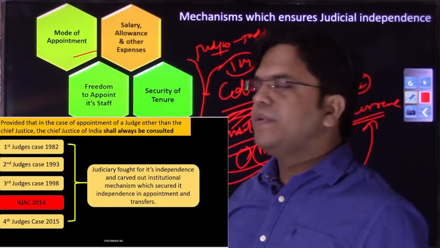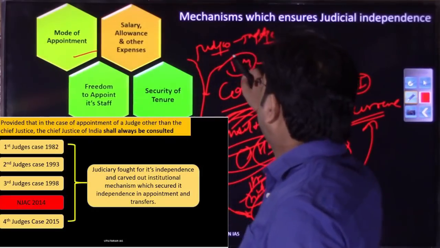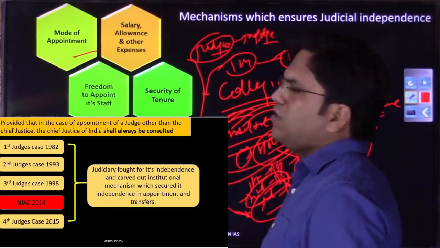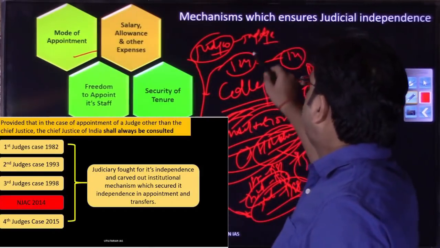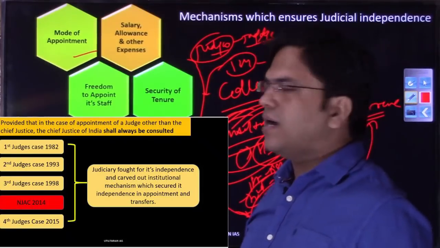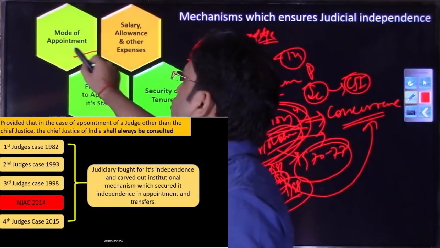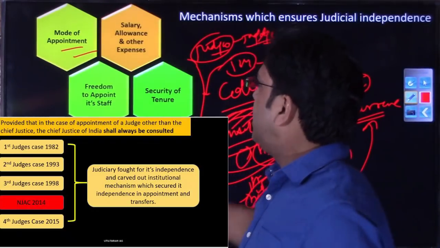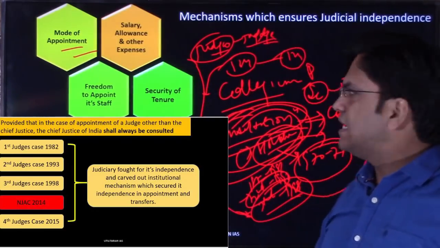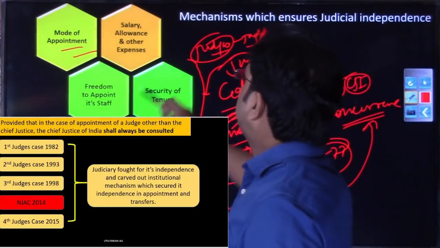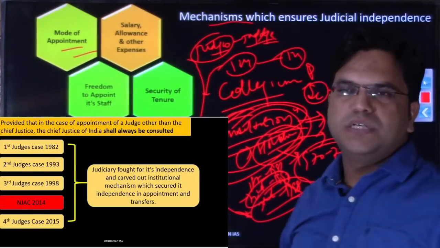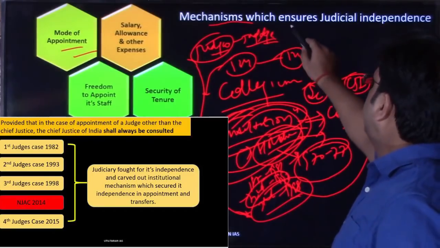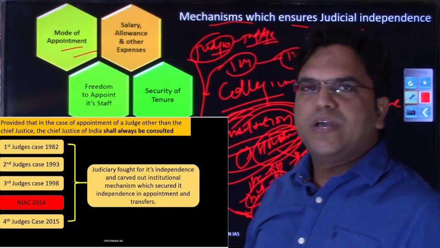So the mode of appointment, if you see right now, is that the collegium system is appointing judges in the Supreme Court and High Court. This mode of appointment through the collegium system is another name of independence, or you can say this method of appointment is a mechanism to ensure judicial independence. You have no role of the executive.